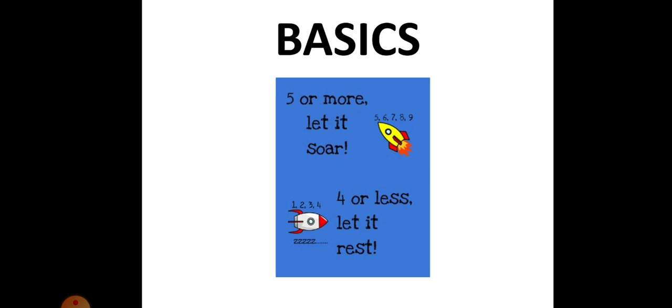Now, the basics of rounding off. The basic rule says that 5 or more, let it soar, 4 or less, let it rest. If you have 5 or more, we'll go to the higher value. If you are having 4 or less, we'll go with the lesser value. We'll come down. Now, let's understand the basics here. Again, I repeat: 5 or more, let it soar, 4 or less, let it rest.